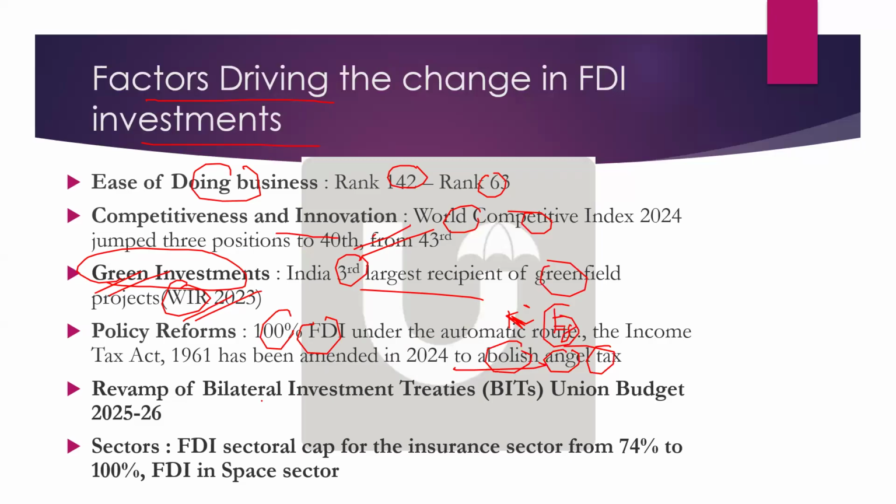Now, revamp of bilateral investment treaties. Tomorrow, Bright Sir will be covering this one, because a lot of articles have come up recently on bilateral investment treaties. Under investment models and all, these things you have to know. Especially the budget has focused on the revamp of bilateral investment treaties. Next, new sectors like the space sector and insurance sector have been liberalized. Okay.